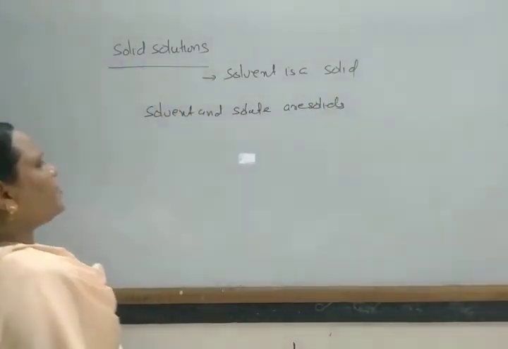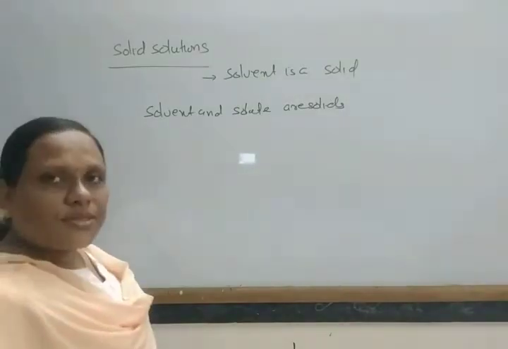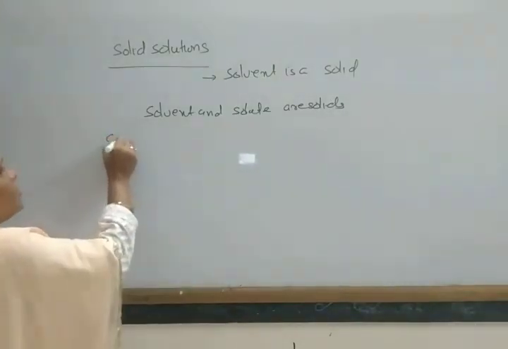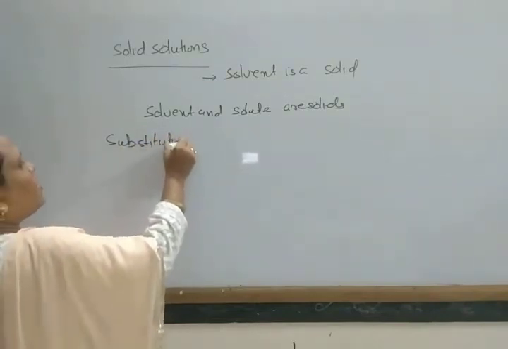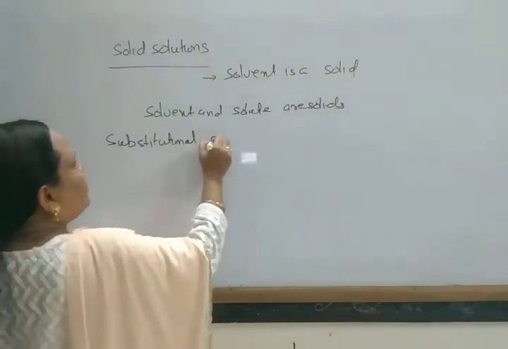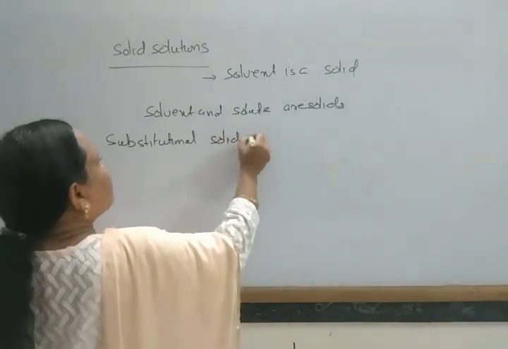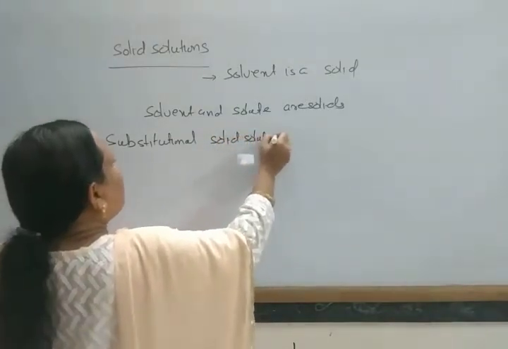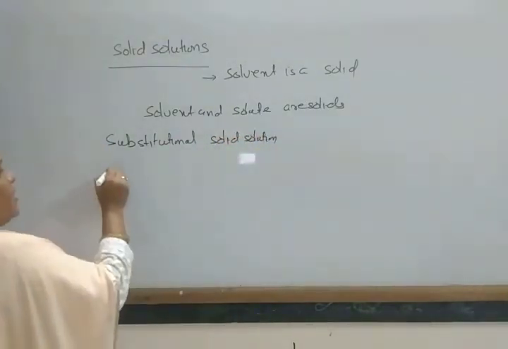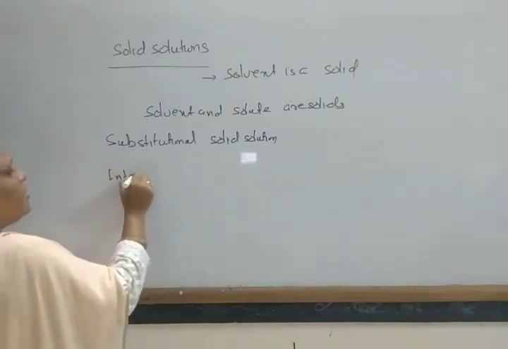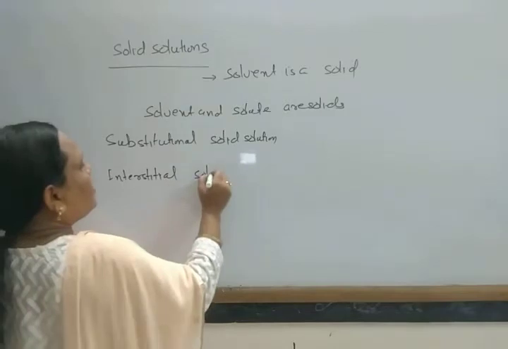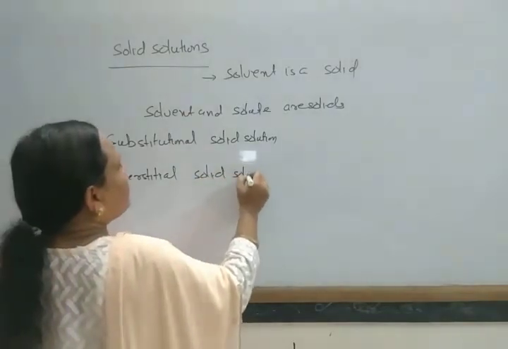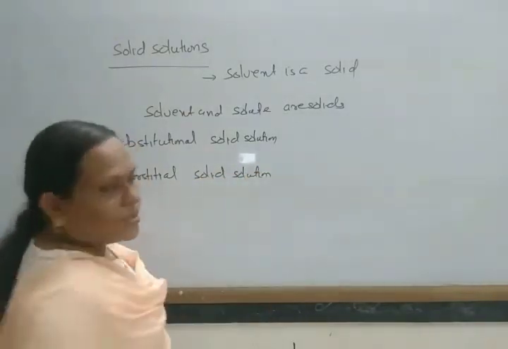And generally, there are two types of solid solution. One is substitutional solid solution, and another is interstitial solid solution.